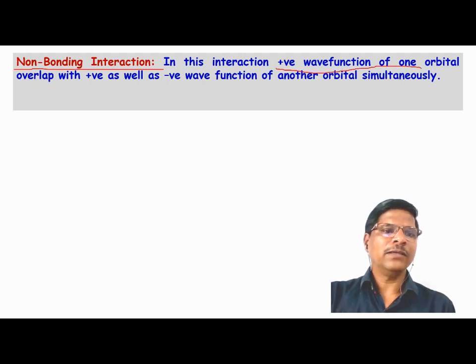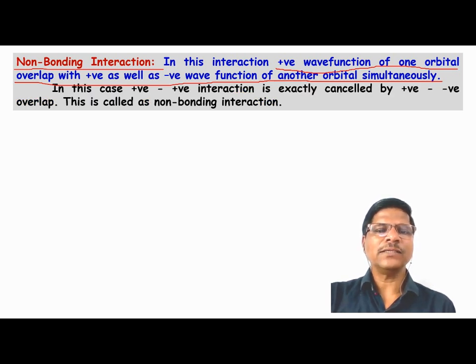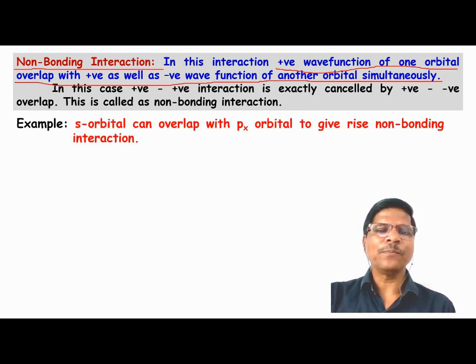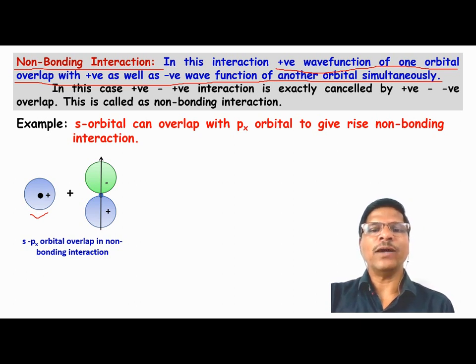Say we have the s atomic orbital, and it is oriented so that it can simultaneously overlap with the negative as well as the positive lobe of, say, a px atomic orbital. In this case, interaction is possible along the internuclear axis, and if you see the overlap on this side, we have positive-negative overlap, while on this side we have positive-positive overlap.